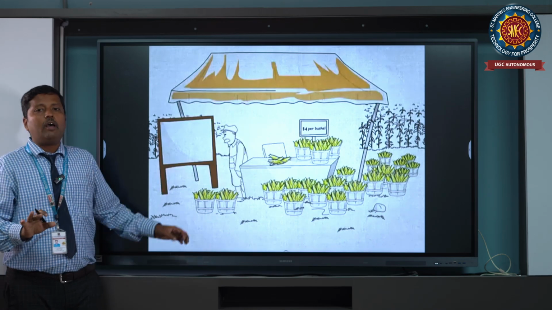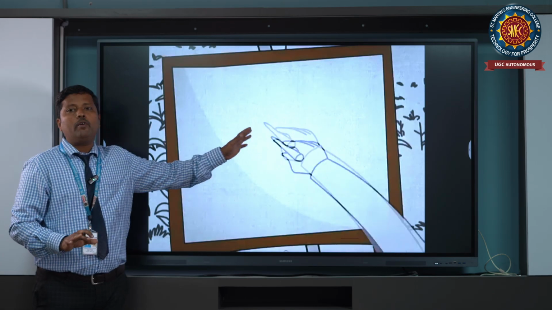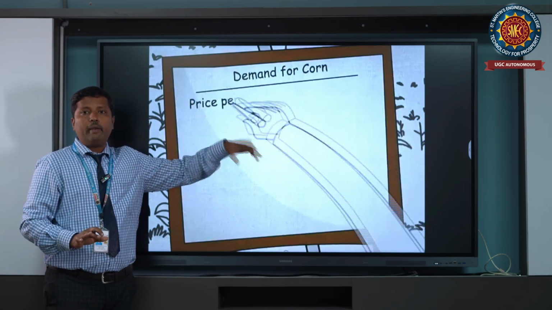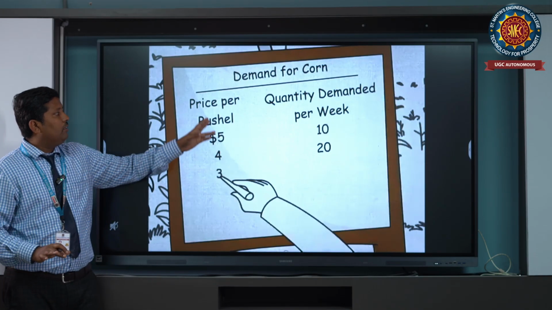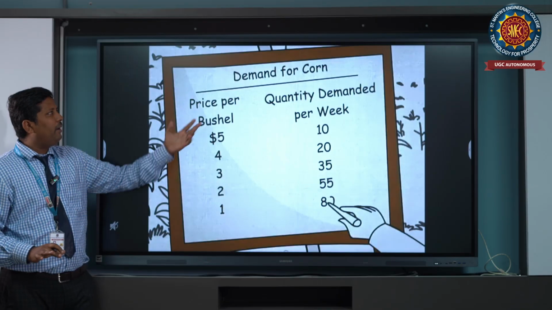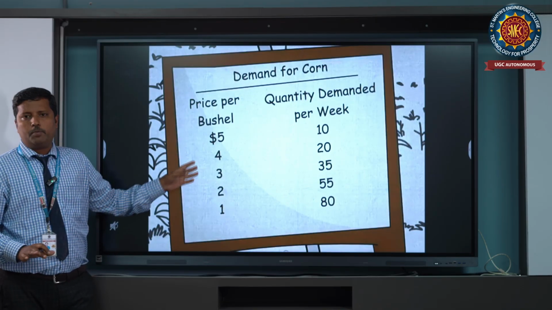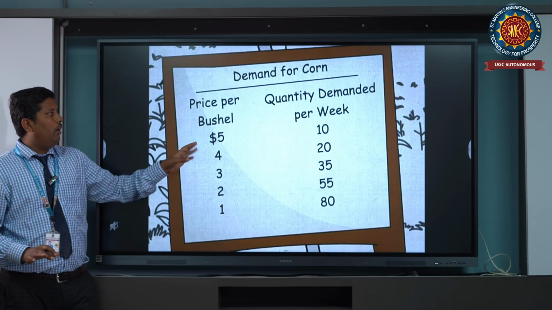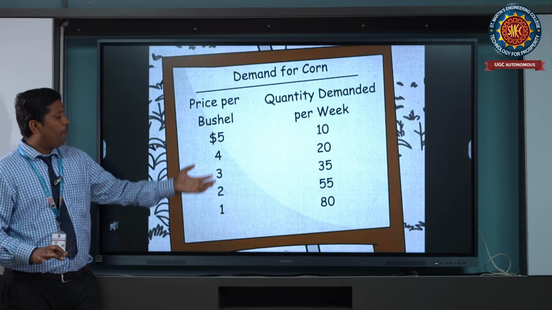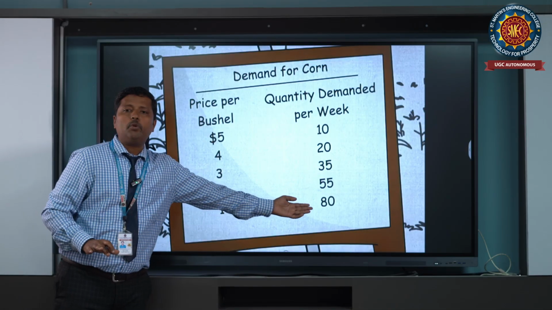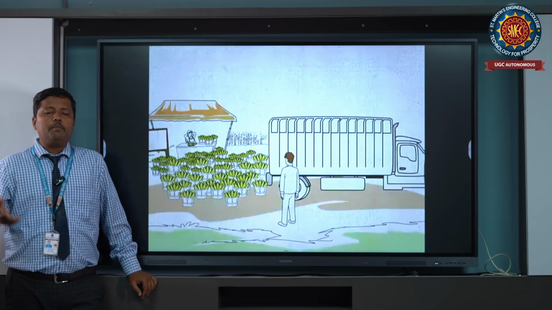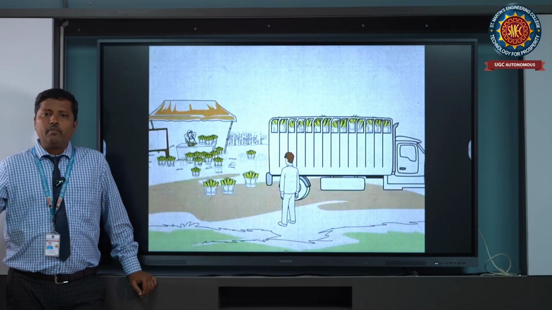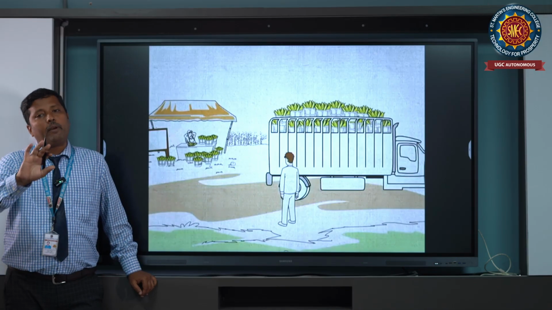For that reason, they use this kind of pricing and this kind of inelastic, elastic demand strategies. See, this is one example taken from the video: when the price is decreasing, the demand is going to increase. If you are purchasing more, that means the demand is more or less depending on the price itself.